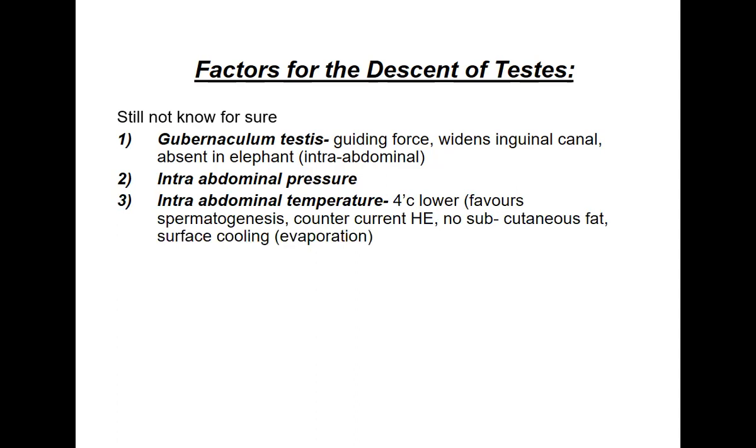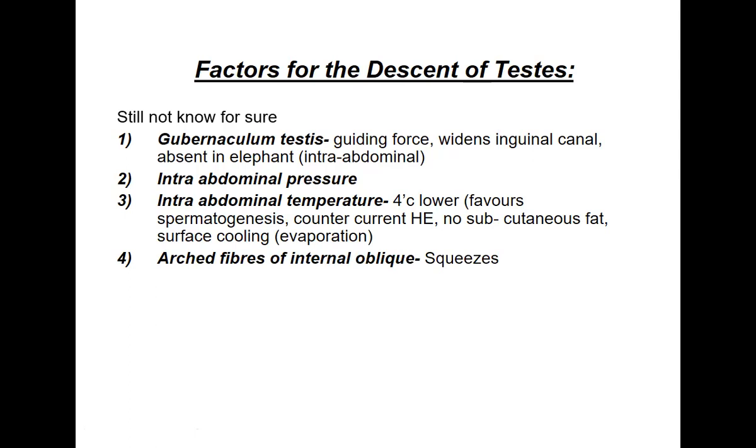As we know, spermatogenesis takes place at almost 4 degrees lower than the body temperature. So for the testis to function properly, for spermatogenesis to take place, the temperature should be lower. If it remains within the abdomen, it leads to infertility. So this might also be an important factor, the intra-abdominal temperature, which is much higher and not suitable for spermatogenesis.